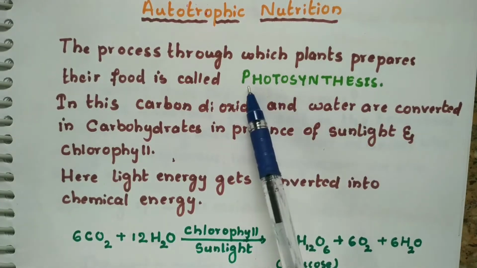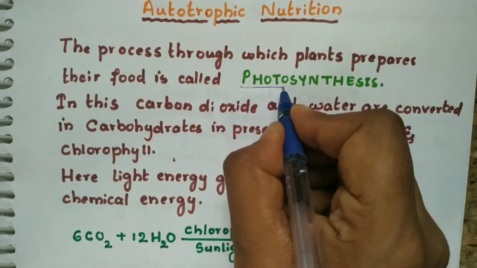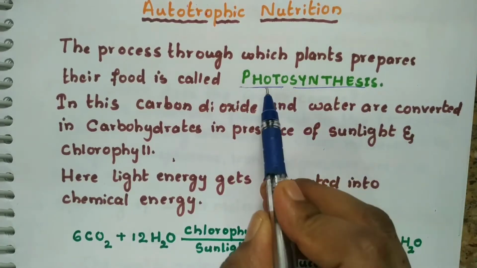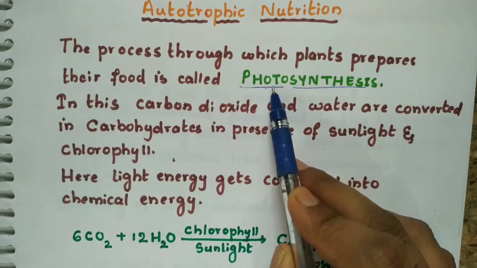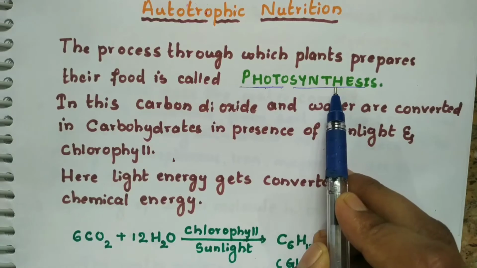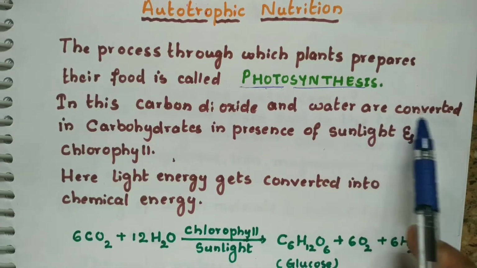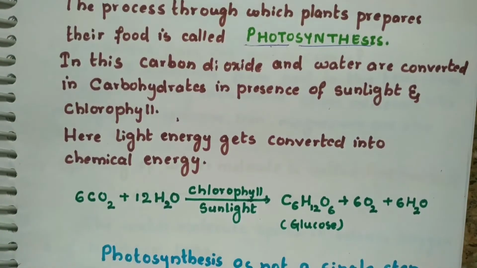This word photosynthesis can be split into two words, photo and synthesis. Photo is light, synthesis is preparation. So using light as a source of energy, plants prepare their food, and this is called photosynthesis. In this reaction, carbon dioxide and water get converted into carbohydrates. You can see the equation for photosynthesis.